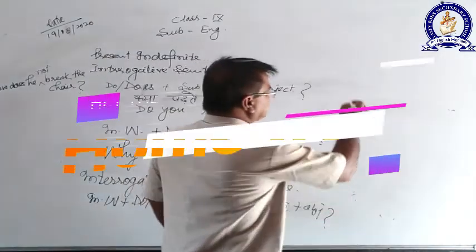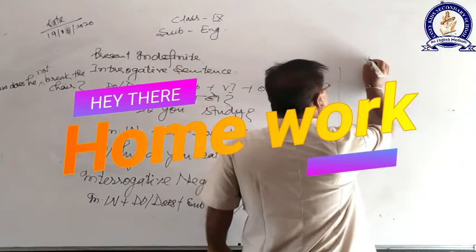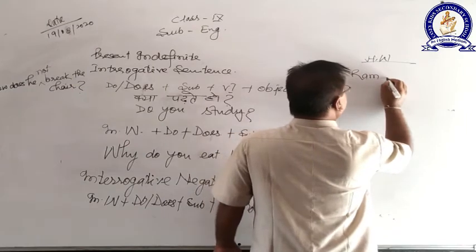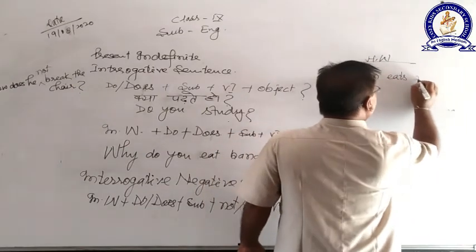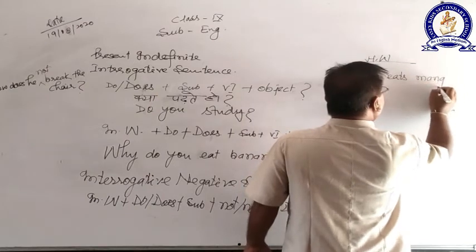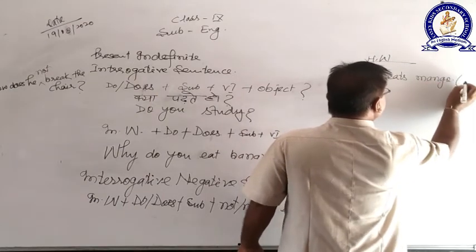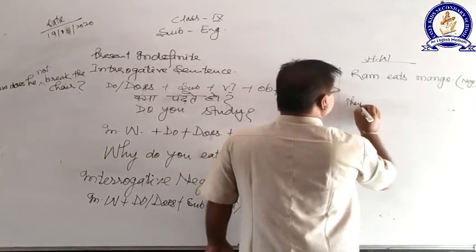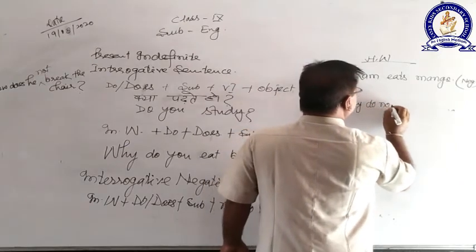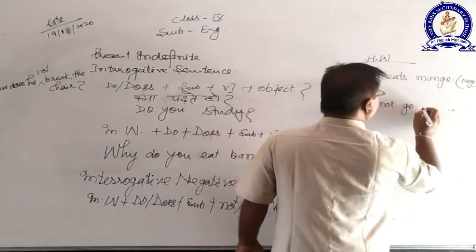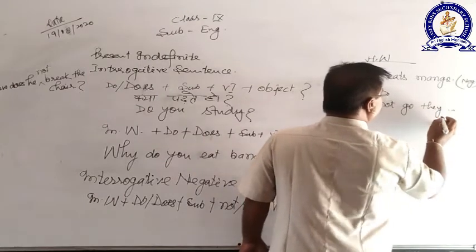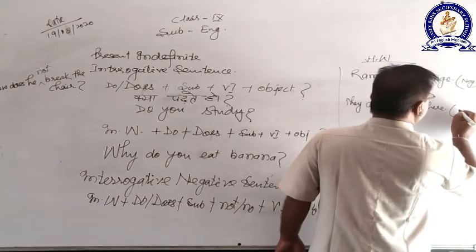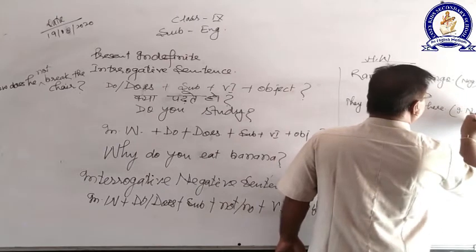Now, for example, suppose that homework, you can note it down. Ram eats mango. You have to make it negative. They do not go there. You have to make it interrogative negative.